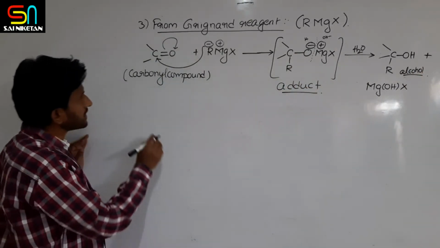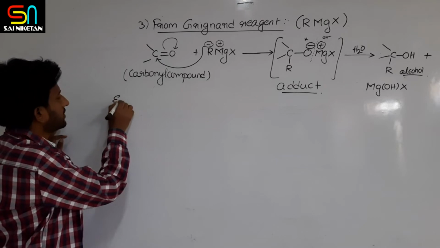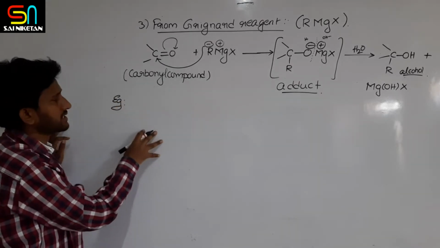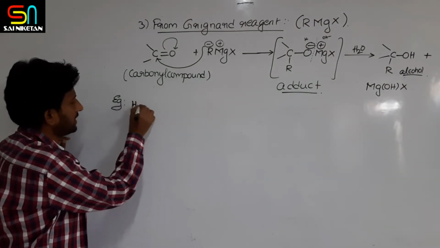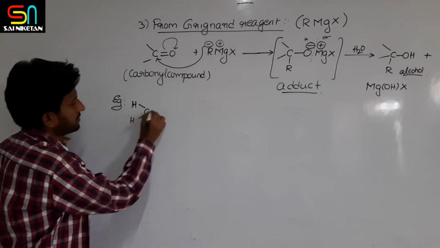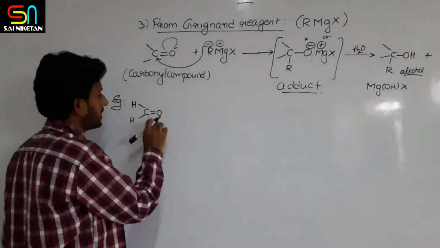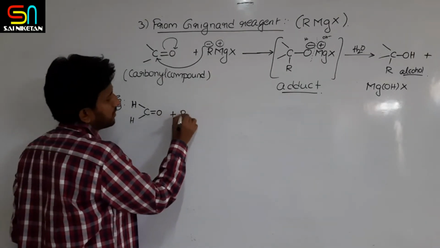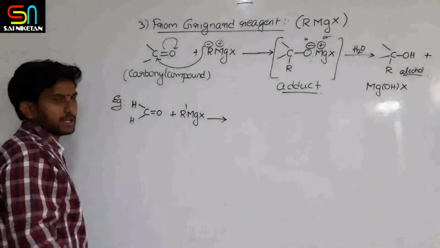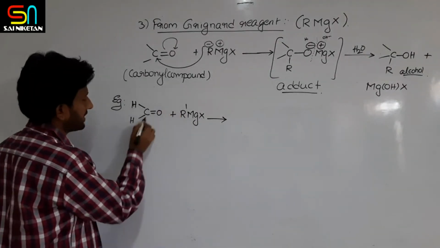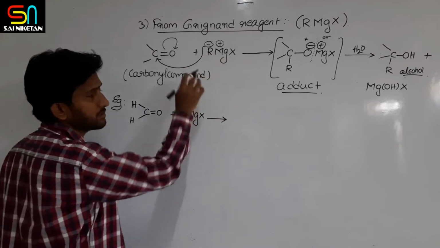Then let us take some examples here. Let us take the simplest aldehyde. What is the simplest aldehyde? Formaldehyde. As you know, formaldehyde, methanal. If this molecule reacts with the Grignard reagent, first addition, as you know, an adduct must form first. So R minus will migrate to the carbon, this will shift here, O minus, Mg plus. The same thing we have shown in the above step.